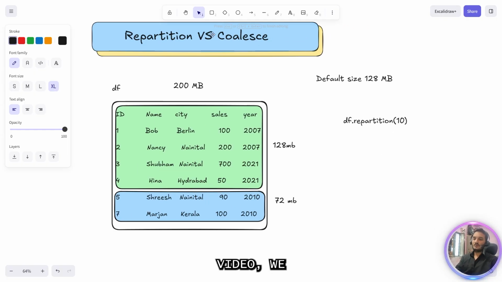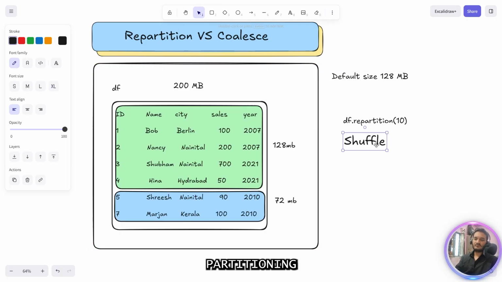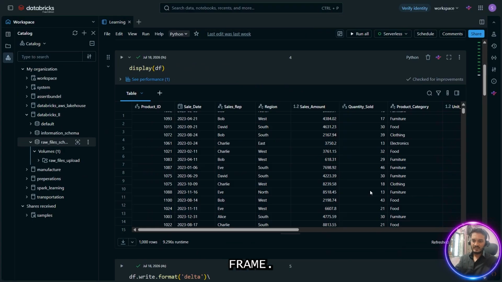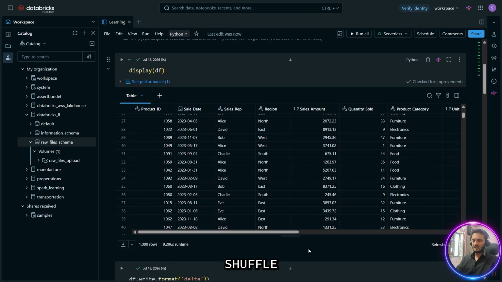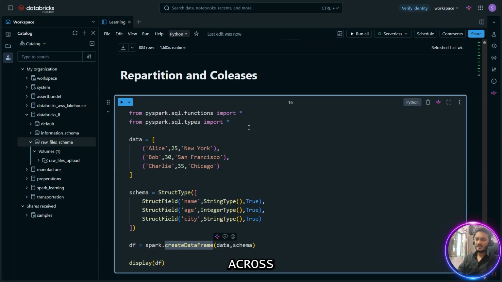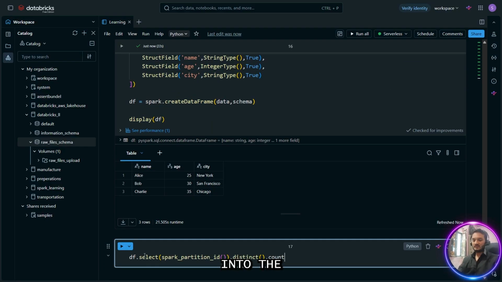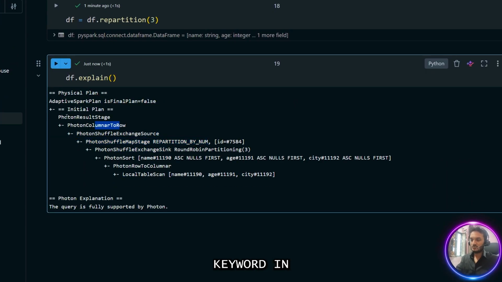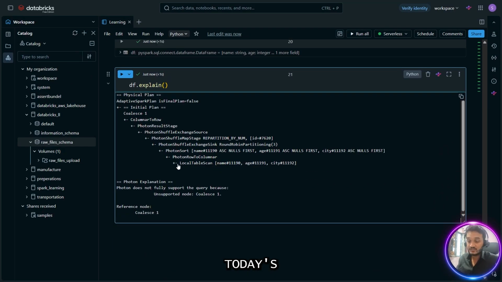In our last video, we covered the core concept of repartitioning and coalesce, breaking down the theory of how repartitioning is applied to the data frame. We also saw why it triggers a shuffle and how data behaves across different executors. Then we jumped into the practical side. We saw the action and looked behind the scenes using the explain keyword. In continuation of that, today's video.